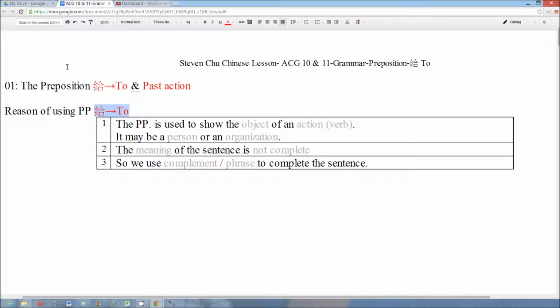Number 1. The reason we use the preposition 给 is that we want to show the object of an action, and usually it may be a person or an organization. And in another point of view, if the meaning of a sentence is not complete, we will use a complement or a phrase to complete the sentence, and the preposition 给 is an element of this complement or phrase.